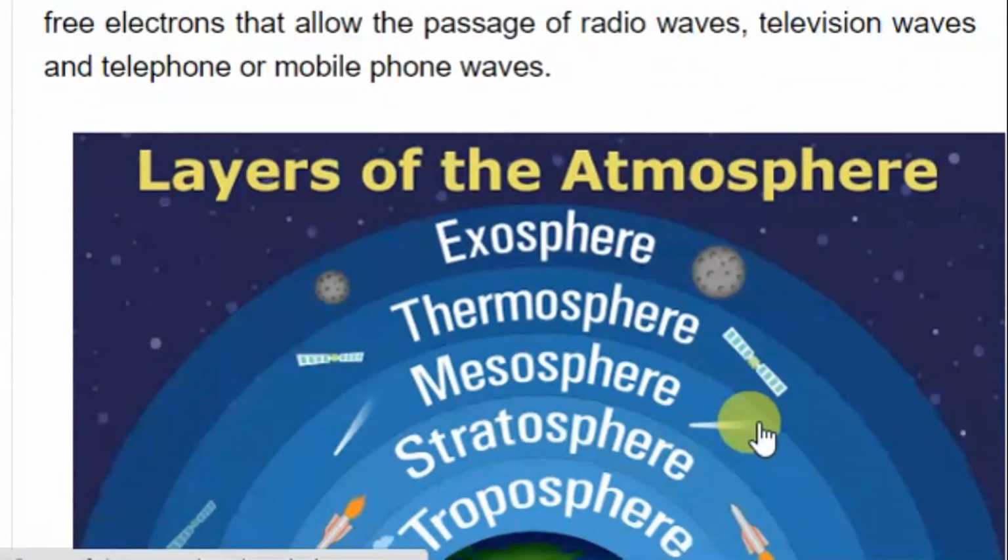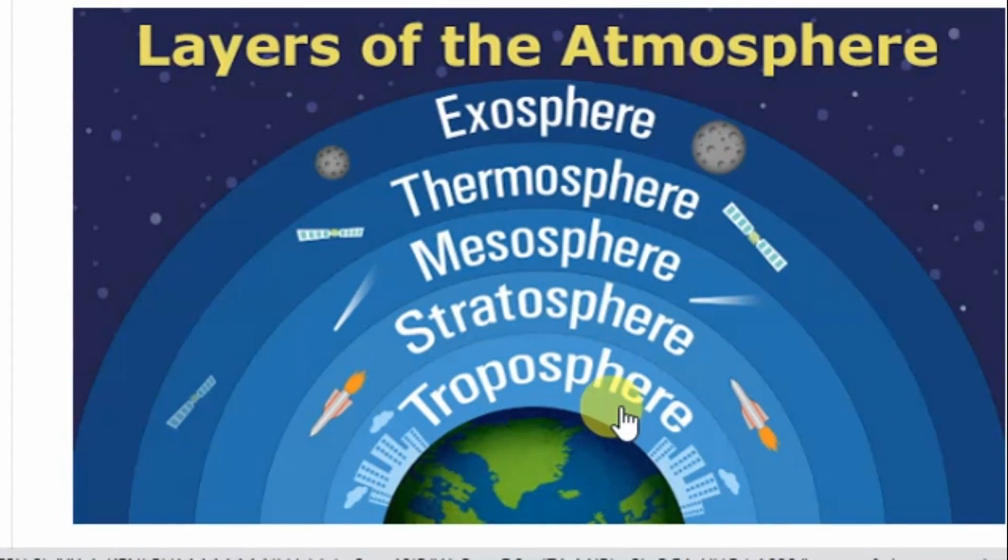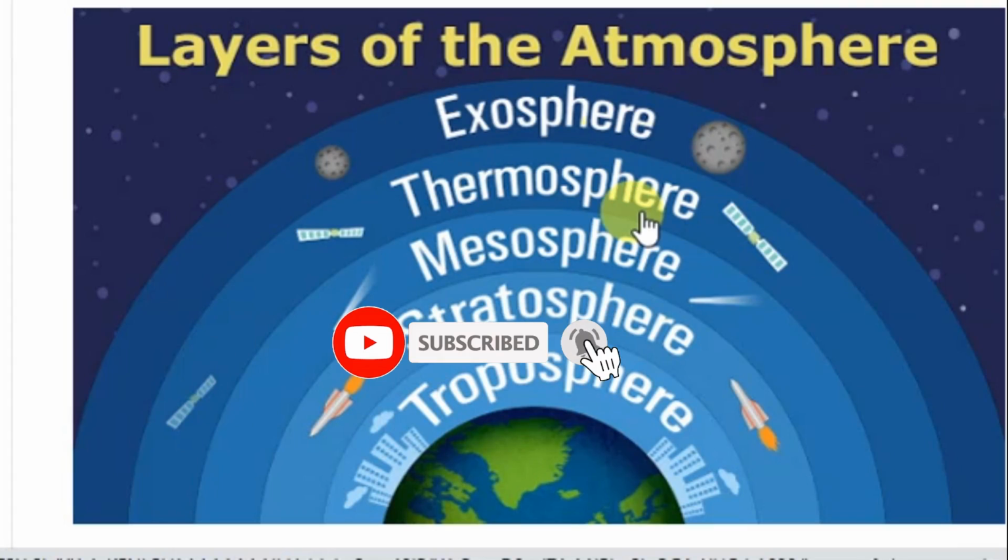Now these are the layers of atmosphere. You can see this diagram tends to summarize the layers of atmosphere. Here we are starting with the troposphere, then we have stratosphere, we have mesosphere, from there we have thermosphere, and then exosphere. So as you can see, the location of different things in these layers.